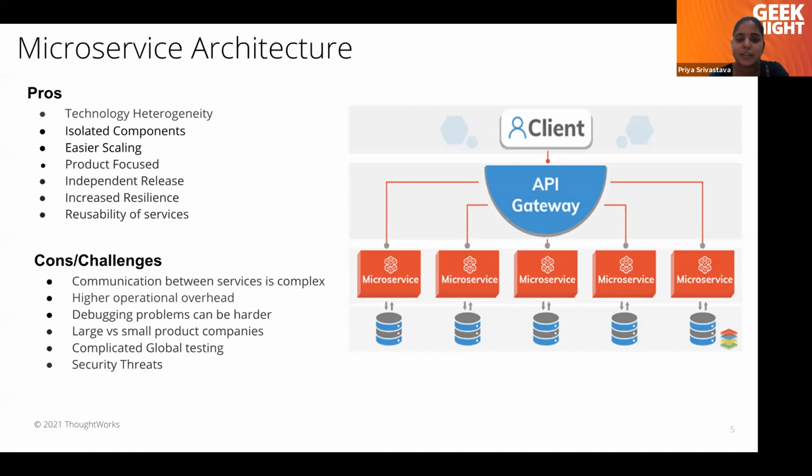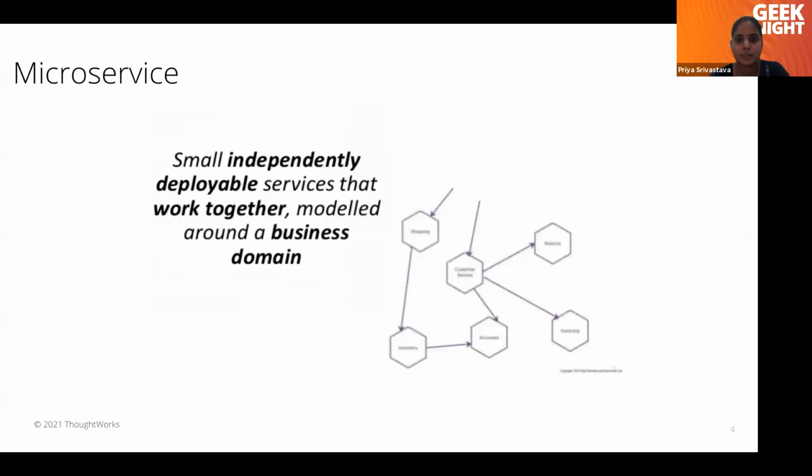When we are trying to communicate from one domain to the other, at each layer we have to make secure calls. Otherwise, we will be exposing domain 2 to domain 1. So that's why we are saying that in microservices, while communicating with different services, the communication should be in a secured manner.